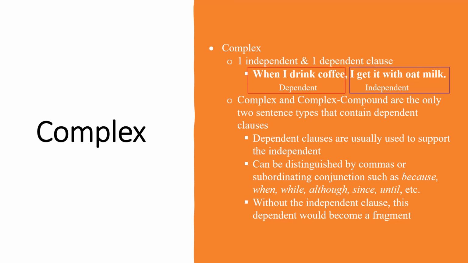They're usually there to support their independent counterparts and can be distinguished by commas or conjunctions. One way to check for these dependents is to read each part on its own. Remember, dependents mean exactly what their name suggests. They depend on independents because without them they would be considered fragments.